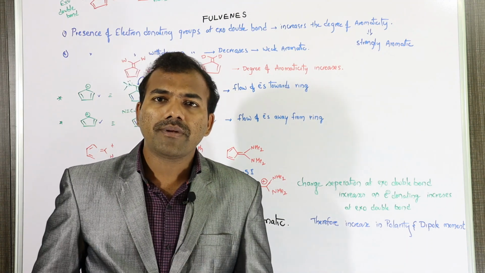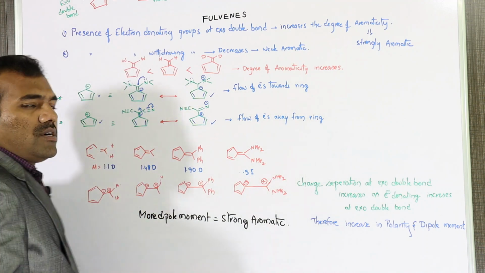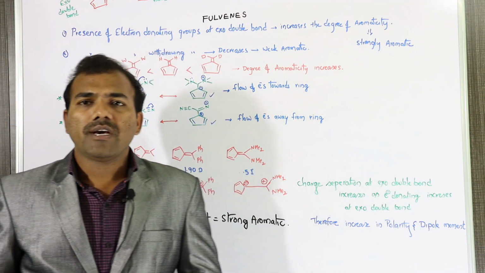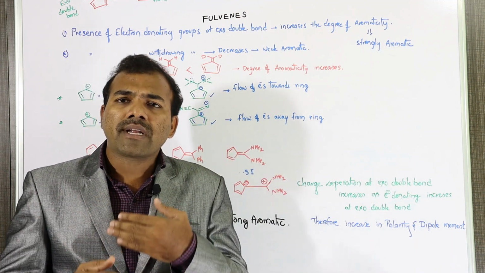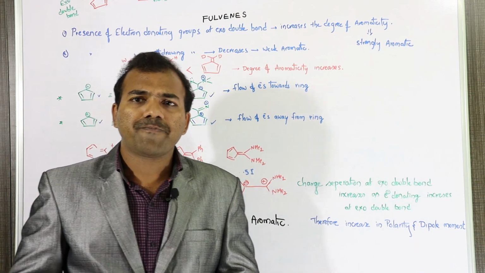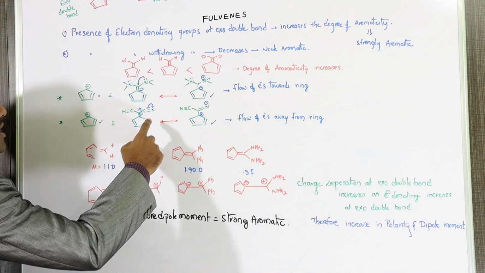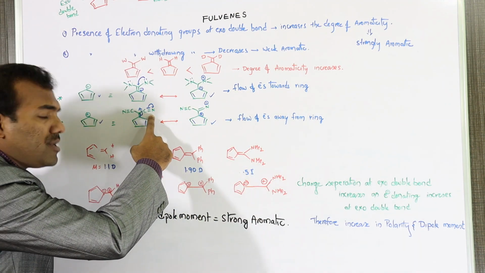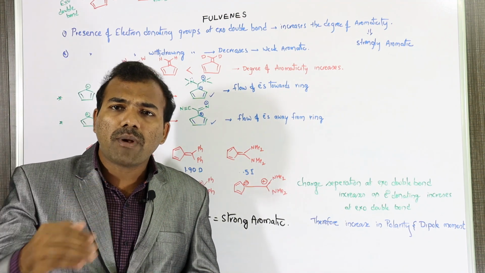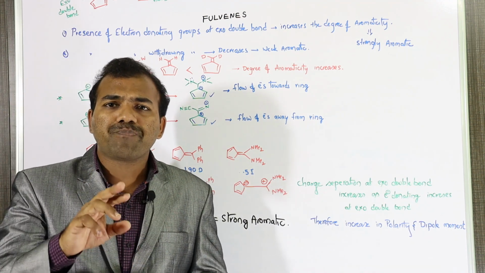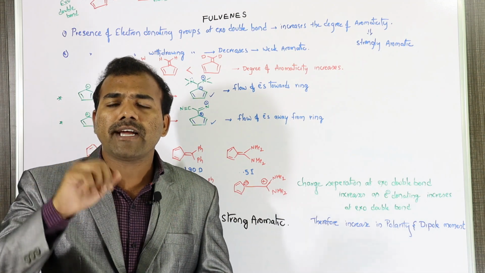Let us take one example here. If we substitute the electron donating group with an electron withdrawing group like cyanide groups, look at this example. Due to the electronegativity of the nitrogen atom, in the triple bond between carbon and nitrogen, the electron pair moves towards the nitrogen.